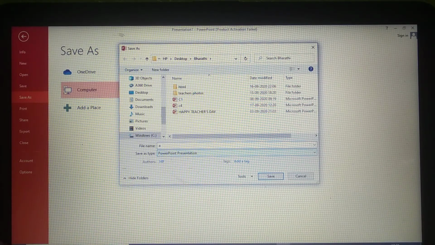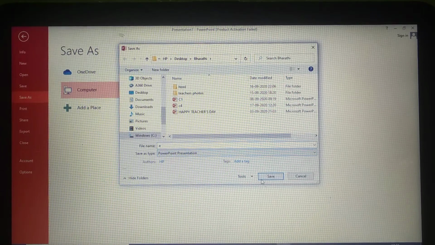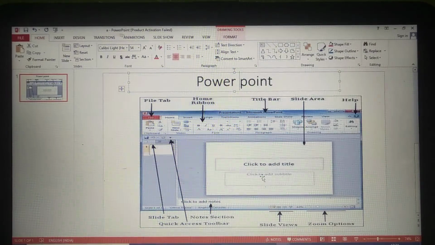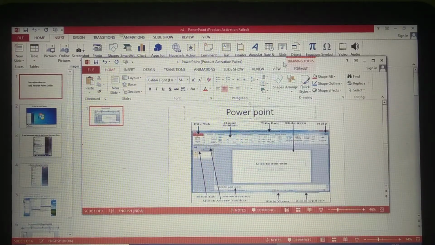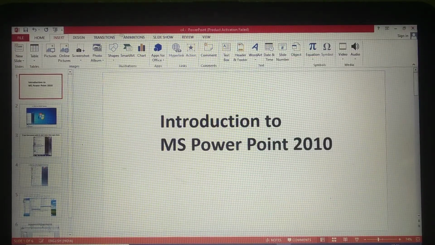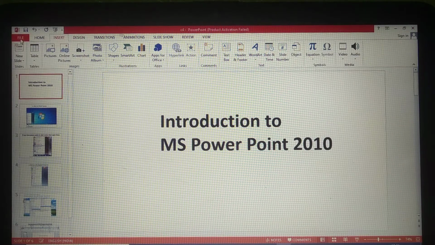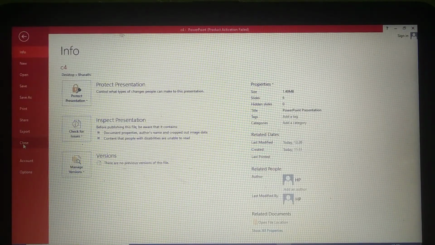So I am giving A and saving. Okay, that file is saved here. You can close. Directly you can close here or you can close here also. From the File tab you can close it or from the close button also you can close it.